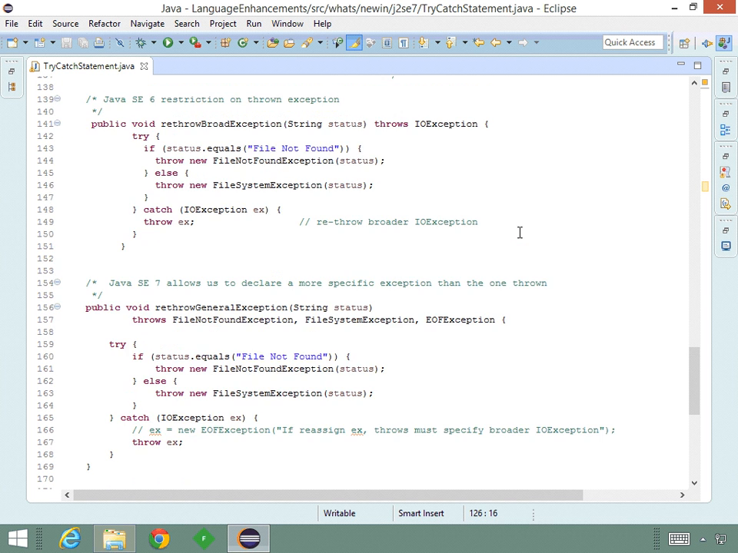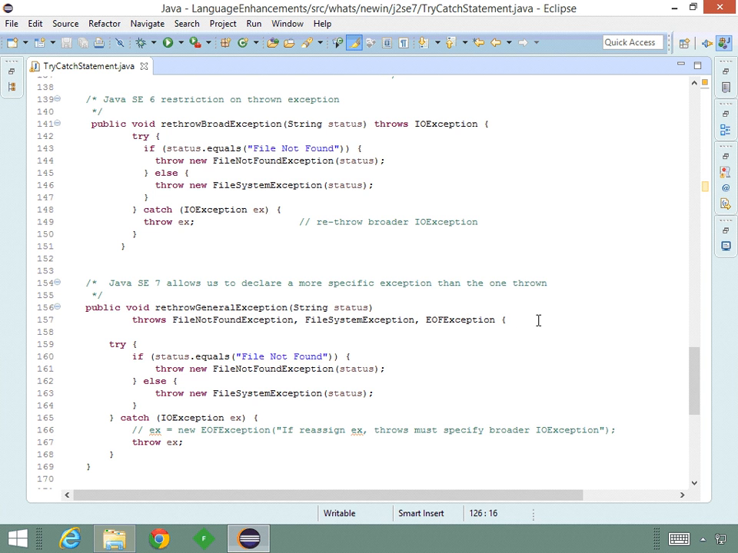Now if we look at the rethrowsGeneralException down here, this shows the improvements to the rethrown exceptions in Java SE7. We now are allowed to put our more specific exceptions in our throws block. And we no longer have to specify the general IOException we caught. So the calling code that calls this method can set up different catch blocks to take different actions on the specific type of exception that we're throwing.